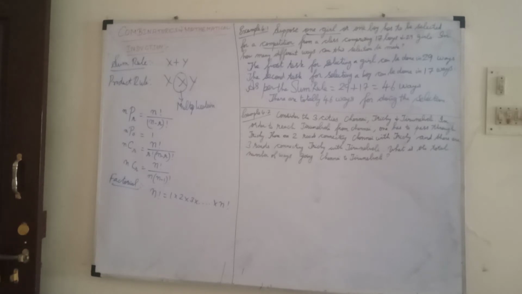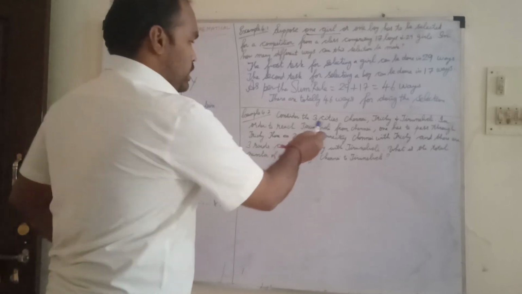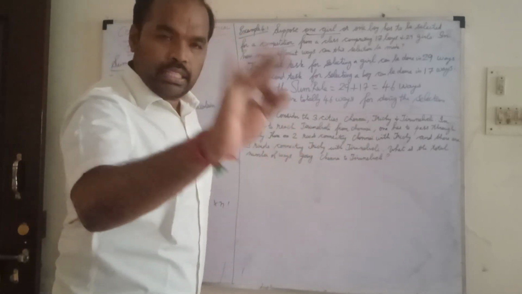Consider the 3 cities, Chennai, Trichy and Tirunelveli. In order to reach Tirunelveli from Chennai, one has to pass through Trichy. There are 2 roads connecting Chennai with Trichy, and there are 3 roads connecting Trichy with Tirunelveli. What is the total number of ways of going from Chennai to Tirunelveli? So consider 3 cities: Chennai, Trichy, Tirunelveli.